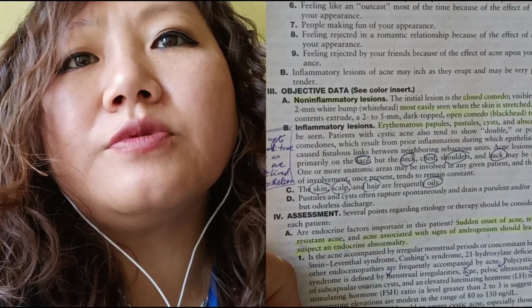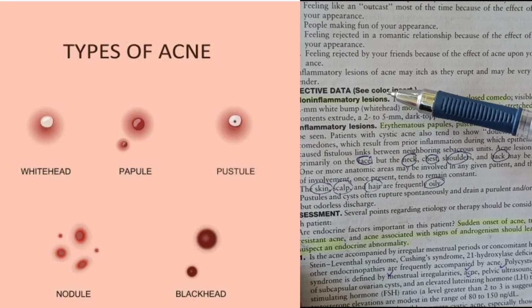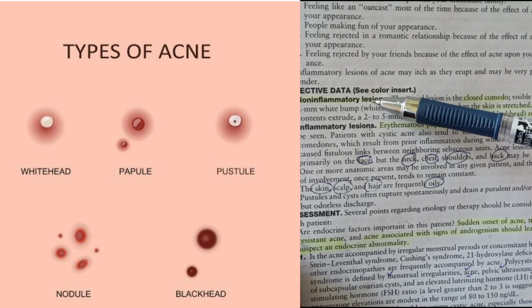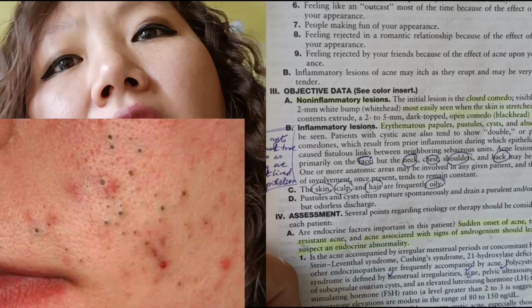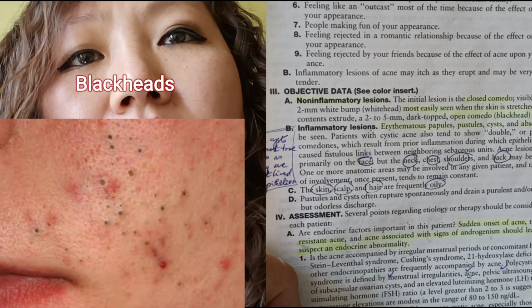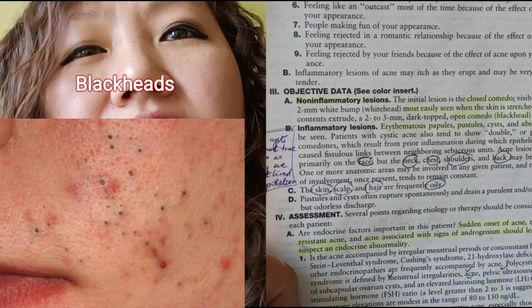Okay, now coming to how it is seen on the surface of the skin. We have two types of lesions, the non-inflammatory lesions and the inflammatory lesions. The non-inflammatory lesions are the ones we usually call blackheads, and the inflammatory lesions are the ones with a lot of pus formation.